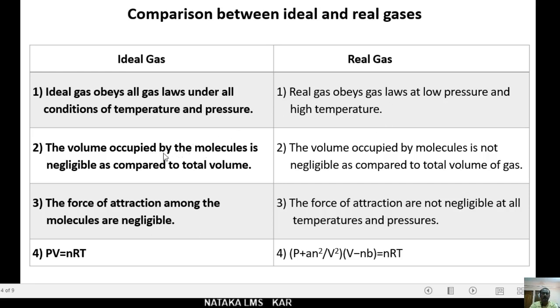In case of ideal gas, the volume occupied by the molecules is negligible as compared to total volume.